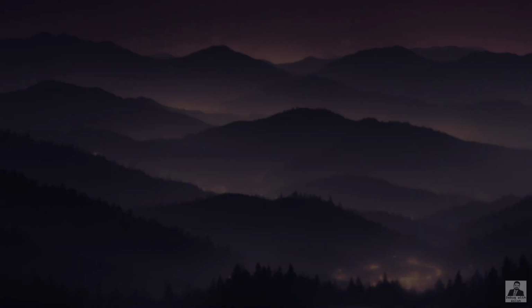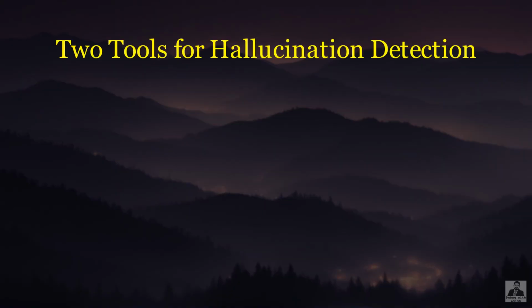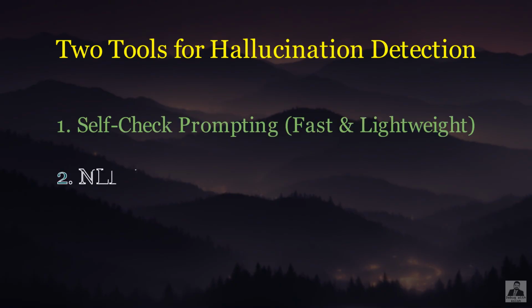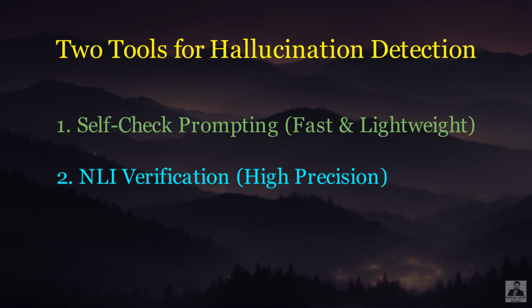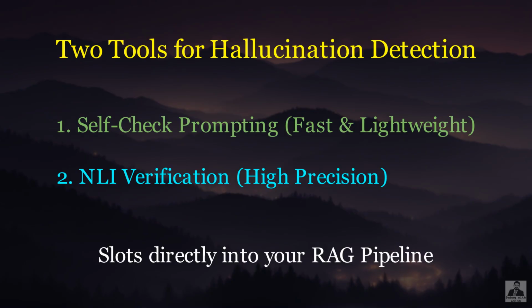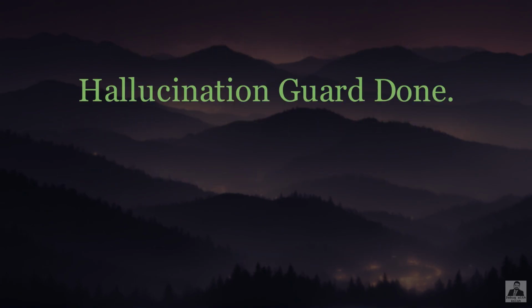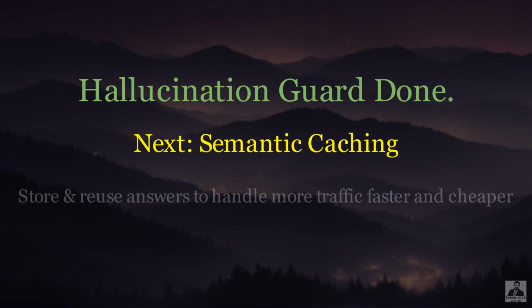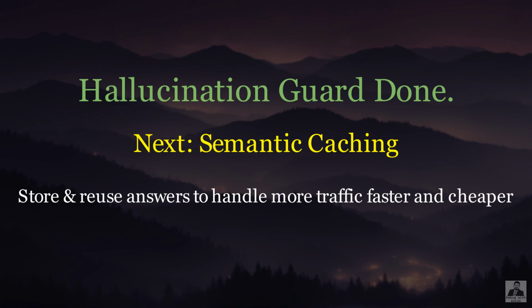You now have 2 tools to catch hallucinations in real time: self-check prompting for a fast, lightweight guard and NLI-based sentence verification for high-precision detection. Both slot directly into the pipeline we have been building across this series. In the next episode, we tackle semantic caching, how to store and reuse answers to semantically similar questions so your system gets faster and cheaper as it handles more traffic.